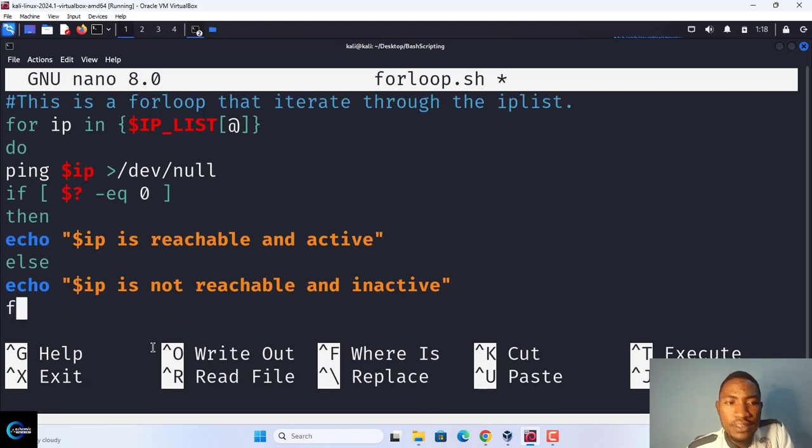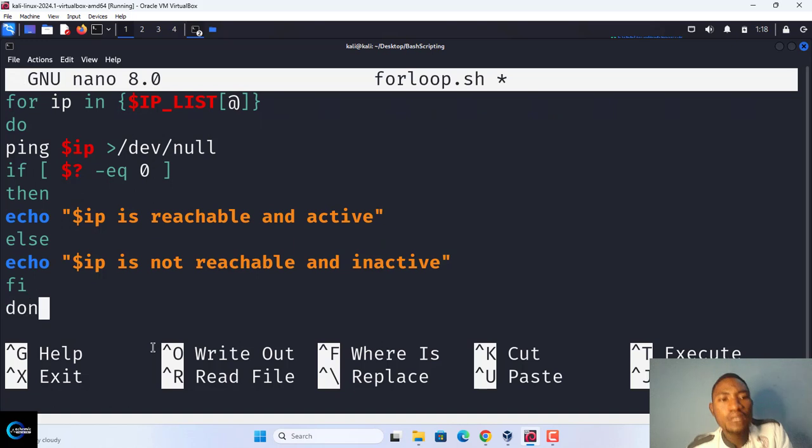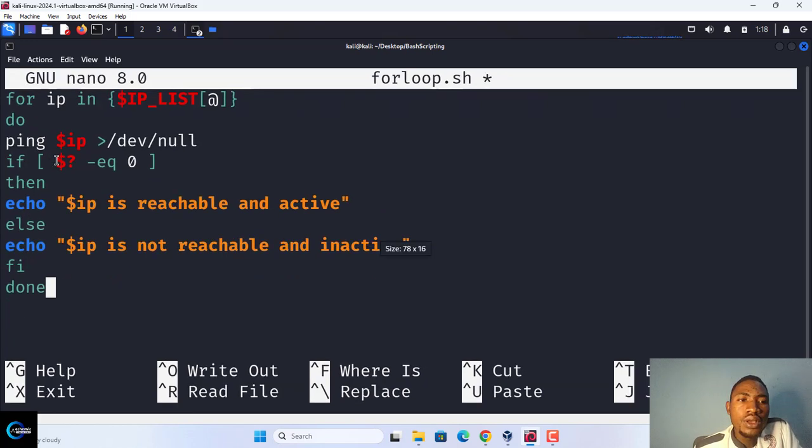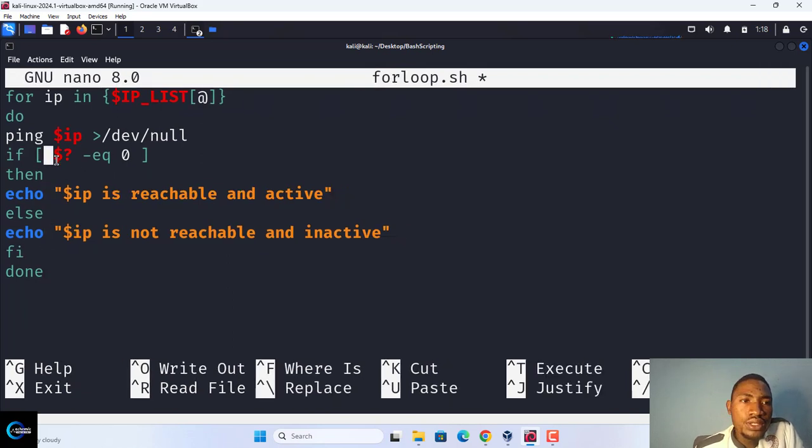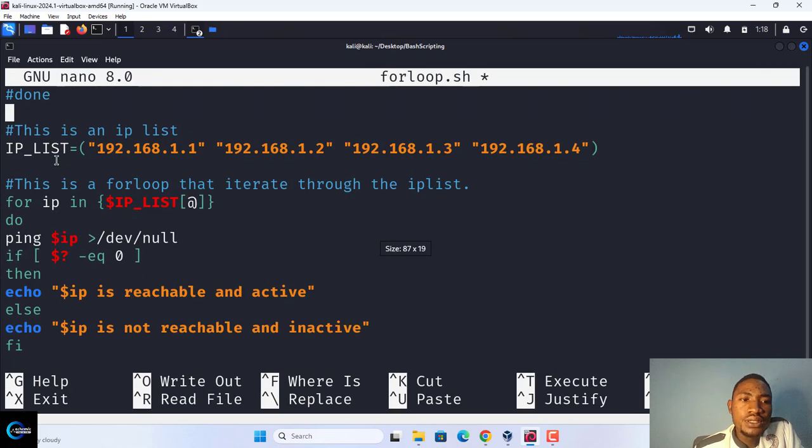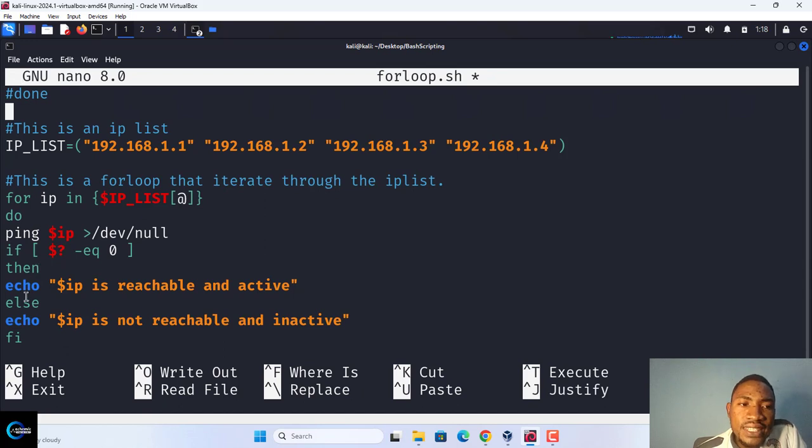If you close the if statement and then close the done statement. Now remember, this if statement is inside the for loop. That is why, let me reduce it, this if statement is inside this looping, and that is why the done is closing it.